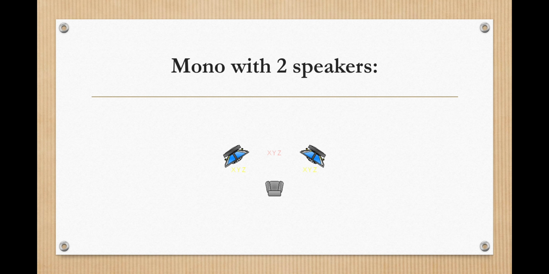Okay. Now we will study stereo audio. You can see a diagram here. In this diagram, the X portion of the audio is reproduced equally in both channels and appears to originate in the center of the two speakers. The Y portion of the audio is only in the left speaker and appears to originate from the left speaker's position. The Z portion of the audio is only reproduced by the right speaker. This means that it will appear to originate from the right speaker's position.